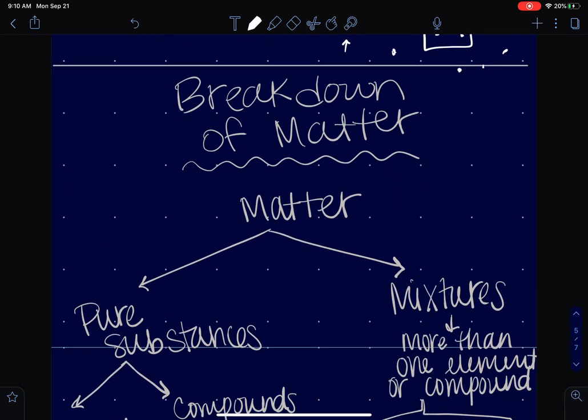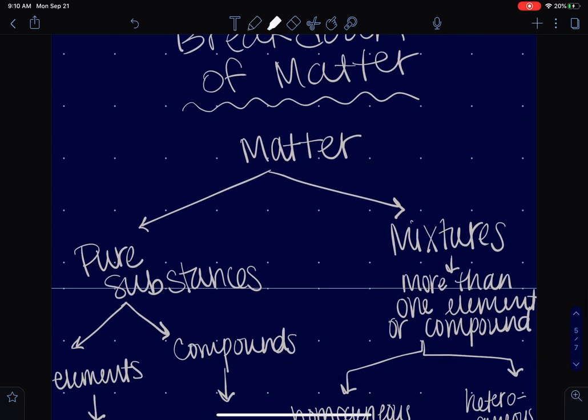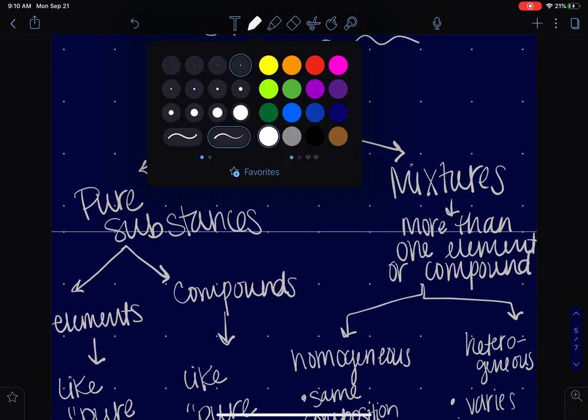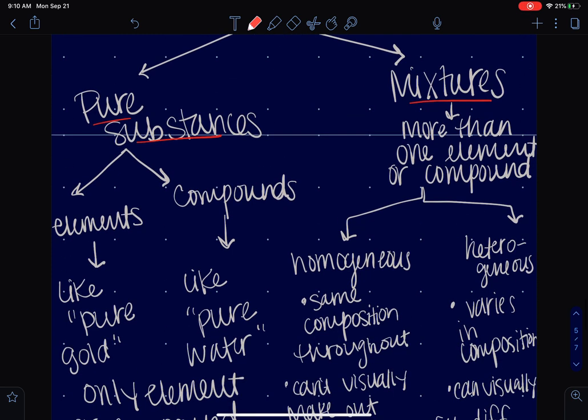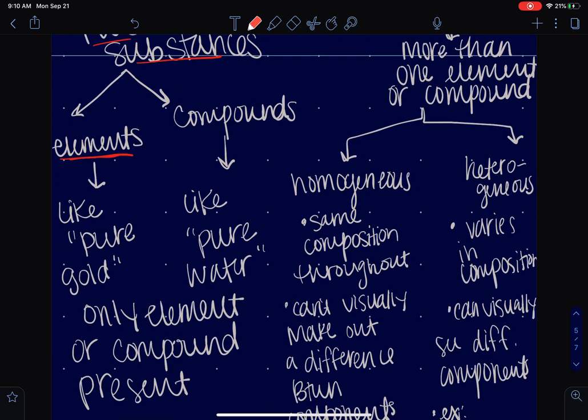All right, so let's look at the last thing about matter that we have to look at. We're going to break it down. We said that matter was all the stuff. You can break matter down into pure things, a pure substance, or you can break it down into a mixture. A pure substance can be an element. Elements are pure because they're only made of one type of thing. So if I have pure gold, that would be only gold atoms, okay?